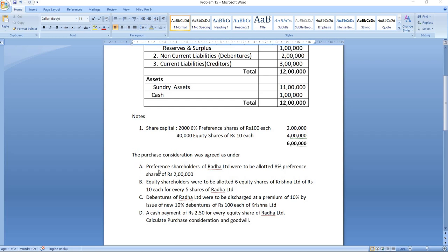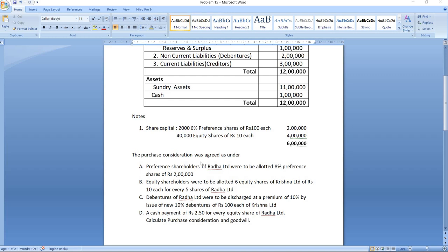First, the purchase consideration is paid to preference shareholders. These preference shareholders are to be allotted 8% preference shares of rupees 2 lakhs. Now Radha Limited has 2000 preference shares of rupees 100 each. The value is the same, 2 lakhs. And now in Krishna Limited they will be allotted 8% preference shares and the value will be 2 lakh. Because this payment is made to shareholders, we have to consider this point.